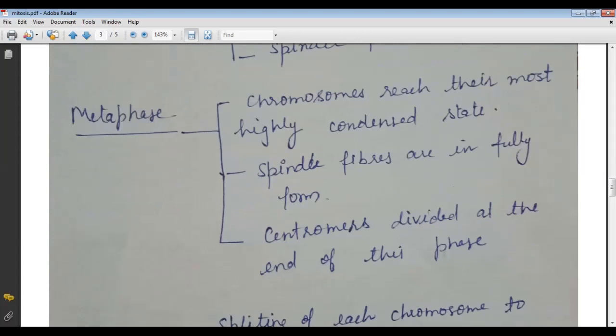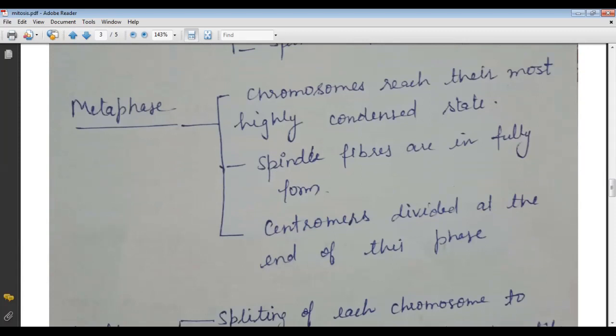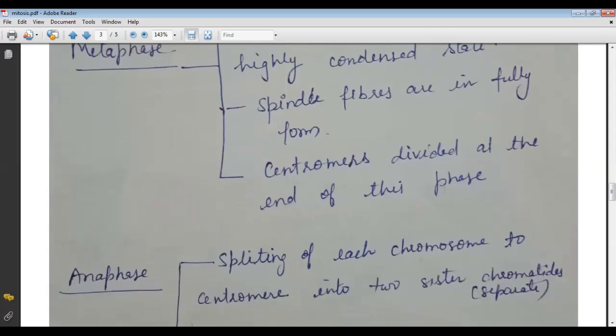Now come to the metaphase stage. In the metaphase, the chromosomes reach their most highly condensed state because of the formation of sister chromatids, and the spindle fibers are fully formed. It means they will start their work and start pulling the chromosomes to the equatorial plate, and then the centromeres divide at the end of this phase.